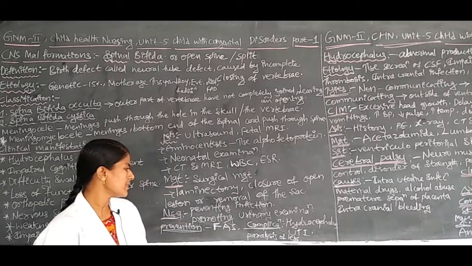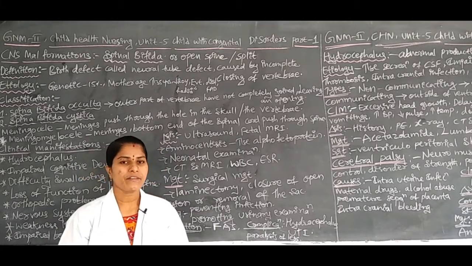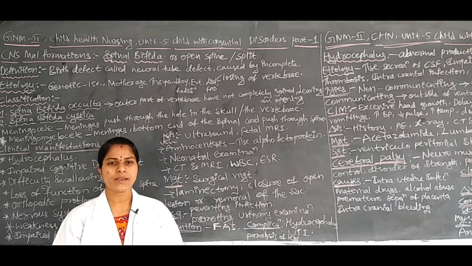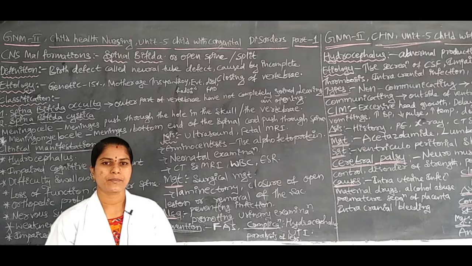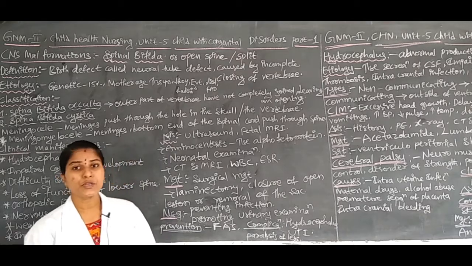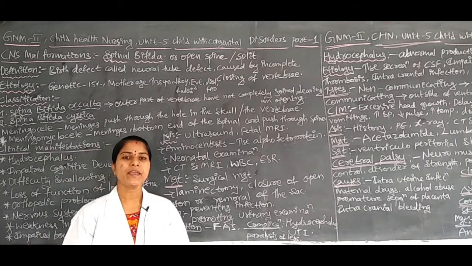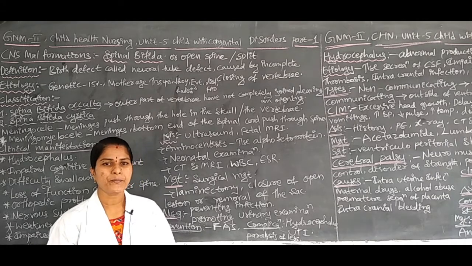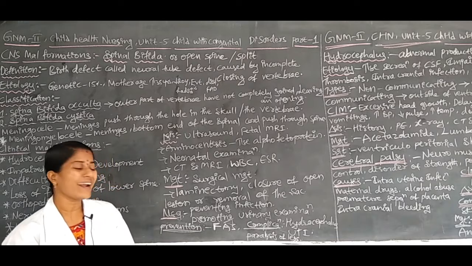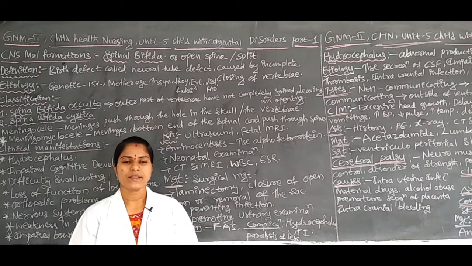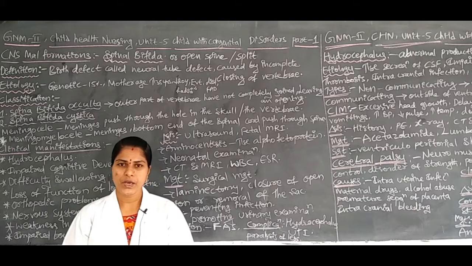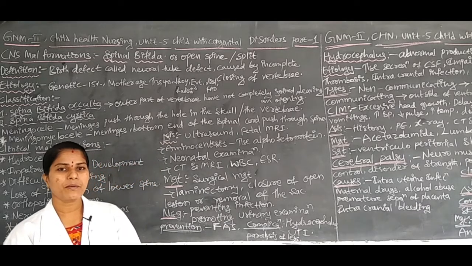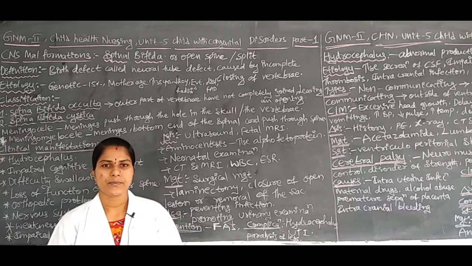Okay, next, another one, that is the complications. In the early stages, if we do not control this disease, the children may have the complication of hydrocephalus. Next, another one, that is UTI, urinary tract infections, which may be found in children who have this disease of spina bifida. Next, another one, that is paralysis of the legs. The normal functioning of the legs may be lost due to spina bifida in the children.